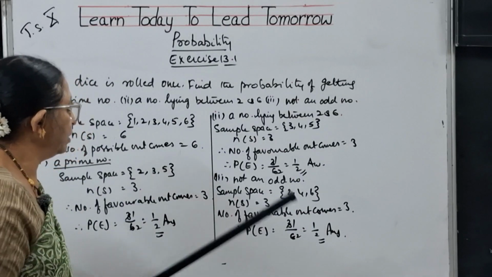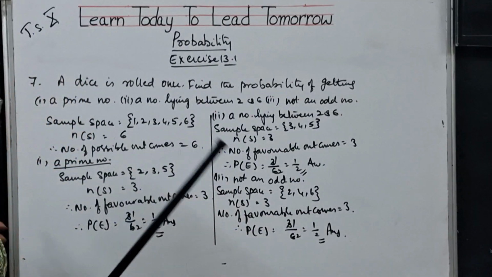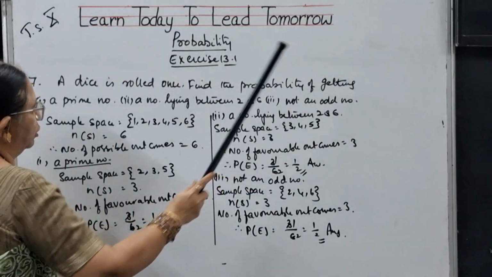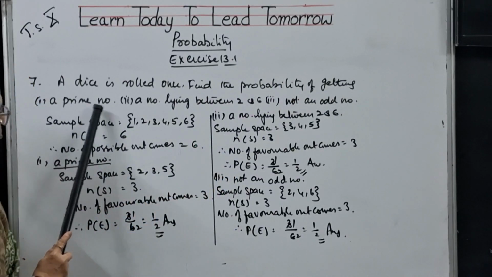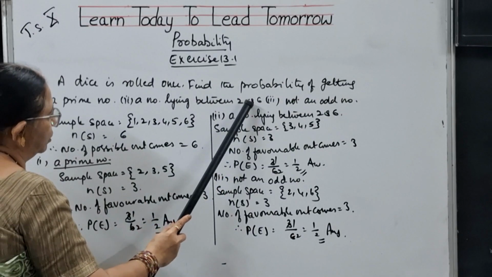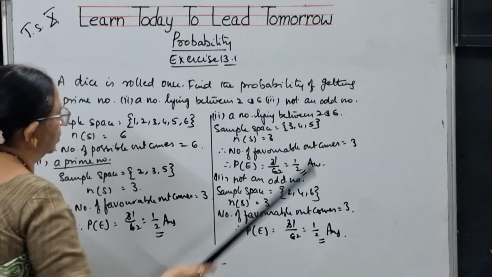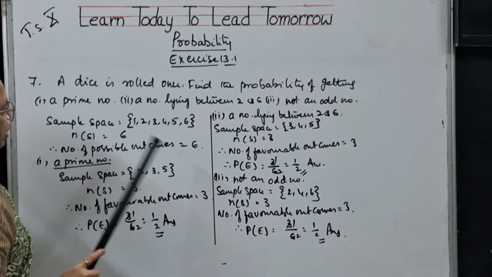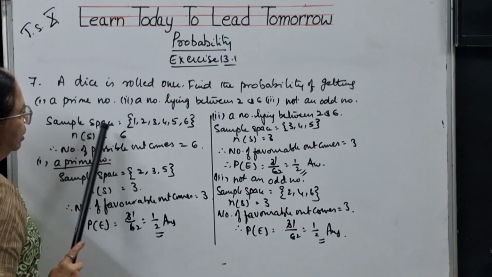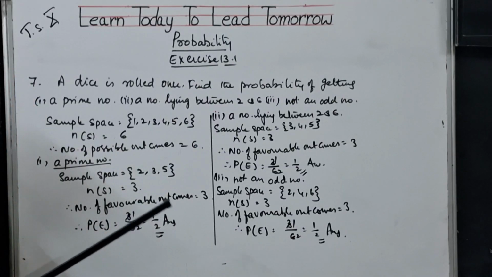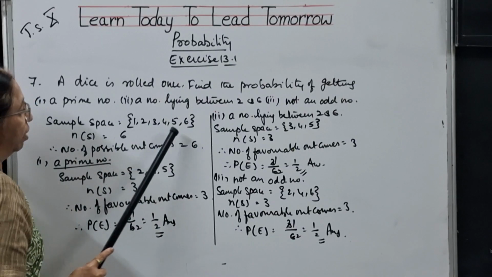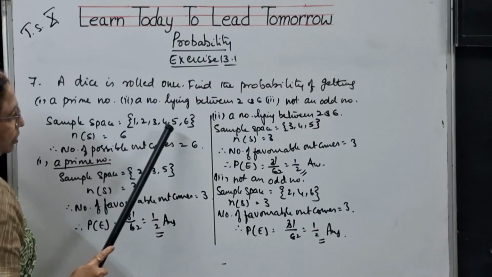So, let me explain once again. A dice is rolled once. Find the probability of getting a prime number, a number lying between 2 and 6, and not an odd number. So first let me write the possible outcomes. What is the sample space when a dice is rolled? All the 6 numbers: 1, 2, 3, 4, 5, 6.